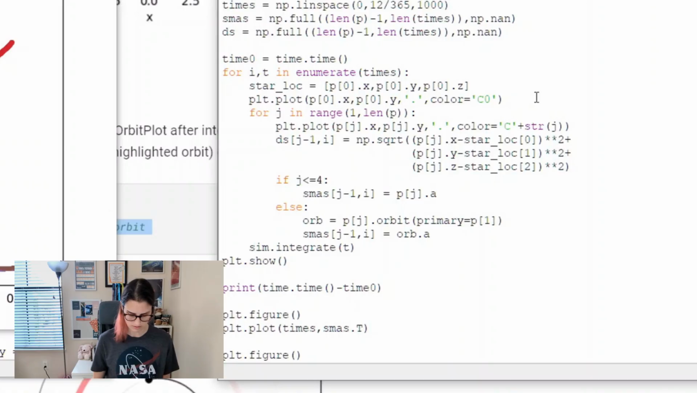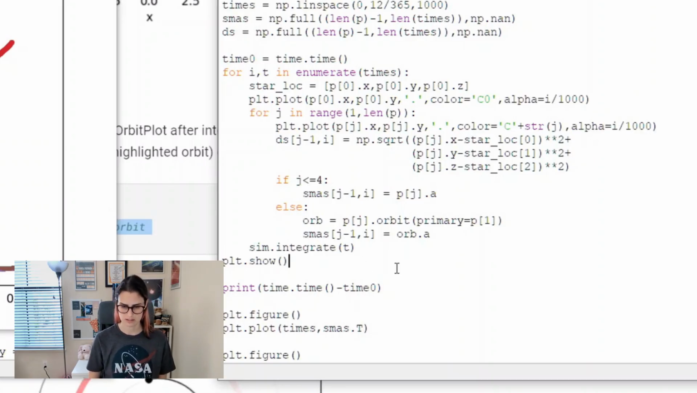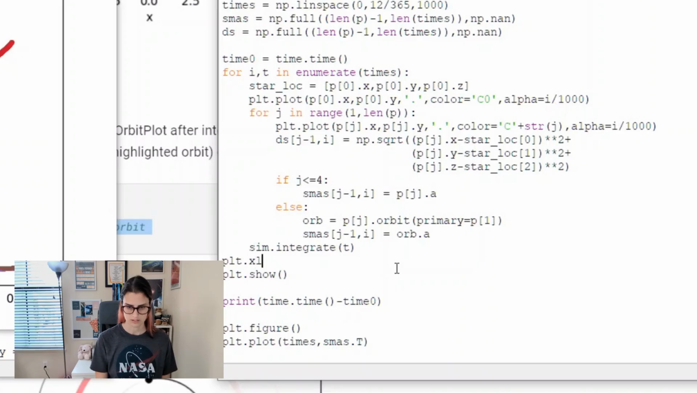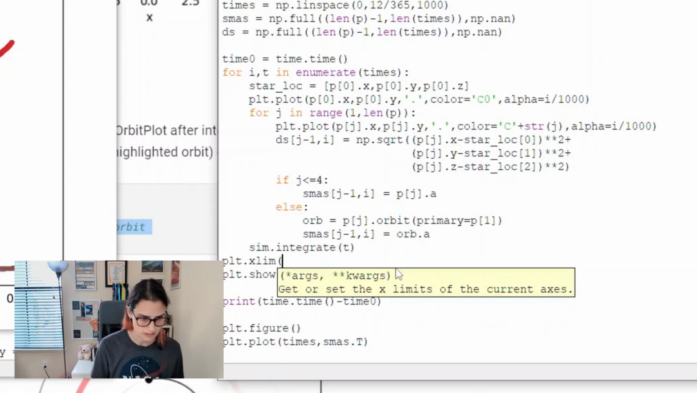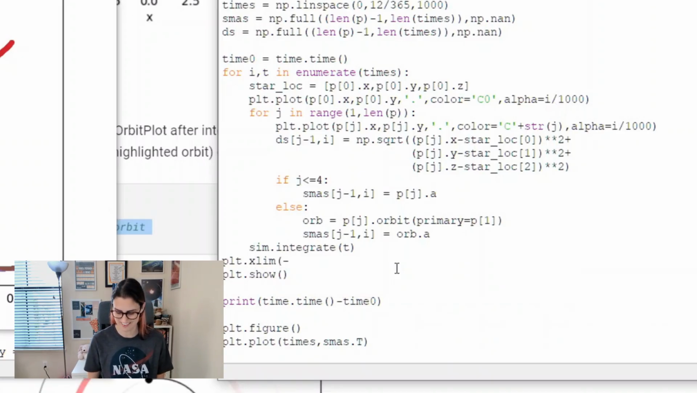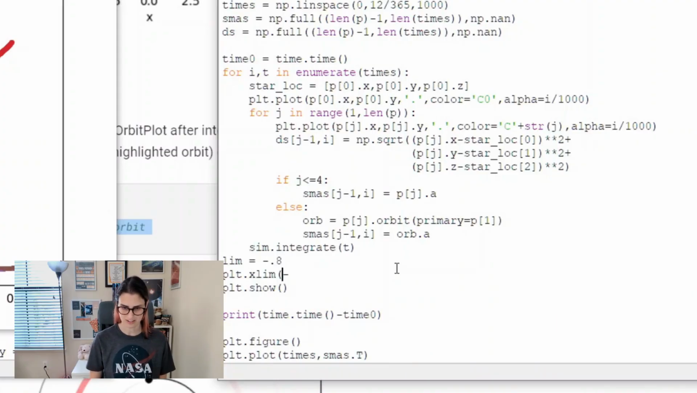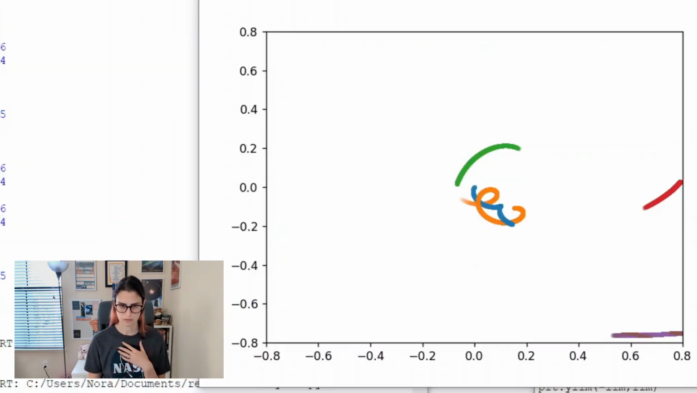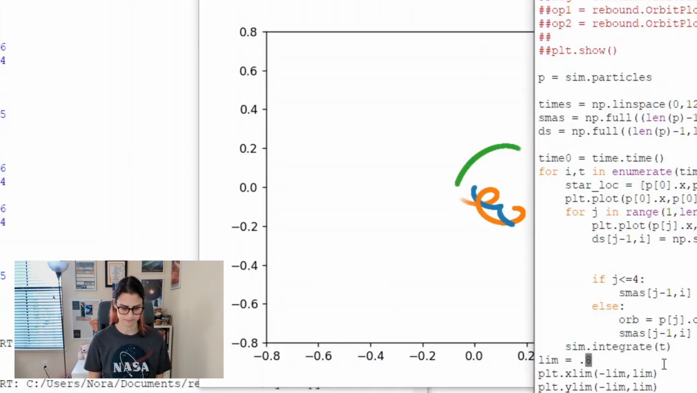Oh, let's try that. Okay, so alpha should just be i divided by 1,000. Okay, and let's go ahead and let's just make, I'm just going to do this by i. I'm too lazy. I can't be bothered. Okay, so we'll just call the limit. Just want it to be symmetric. Probably don't really need to do that, but maybe I wanted it. Let's go a little bit bigger.